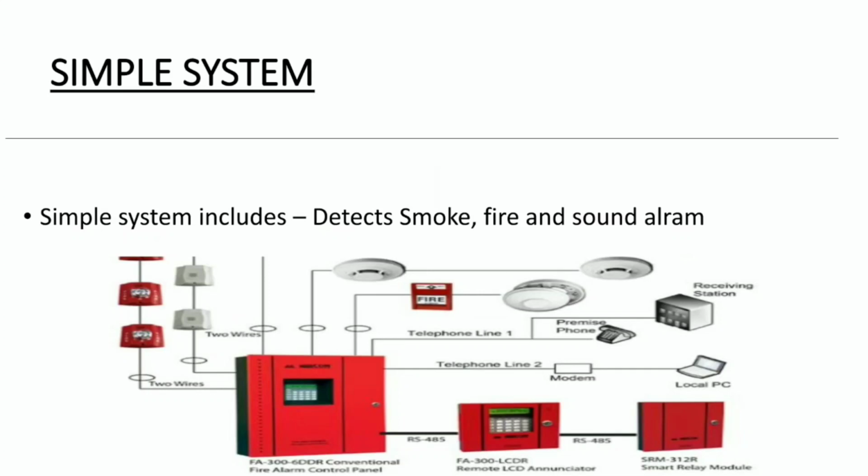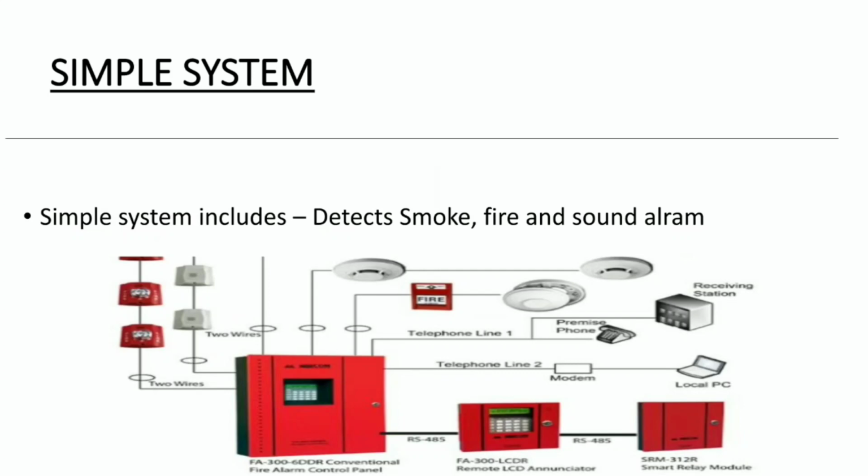What is a simple system? In a simple system, the entire system has only two roles. First, it detects the fire, and second, it sounds the alarm. For example, if you have a household or a building and you installed a simple fire safety system, it does only two things. It detects the smoke and fire, and it will sound an alarm for you so that you can easily identify there is a fire in your building and you can take some precautionary measures. The simple system gives you these services only.